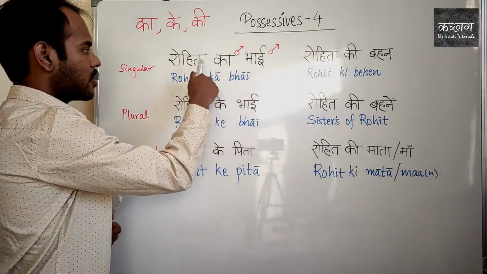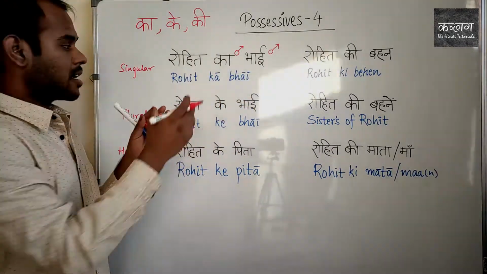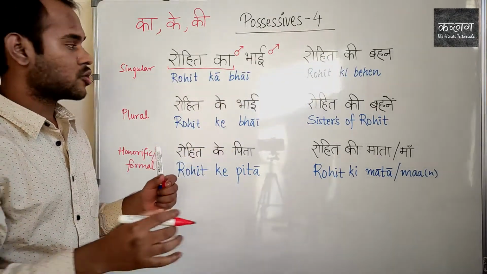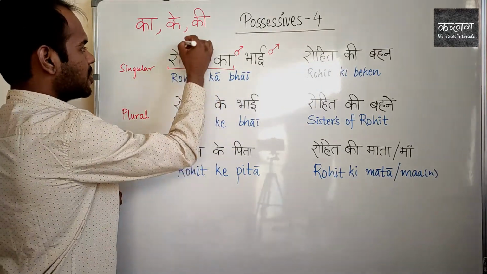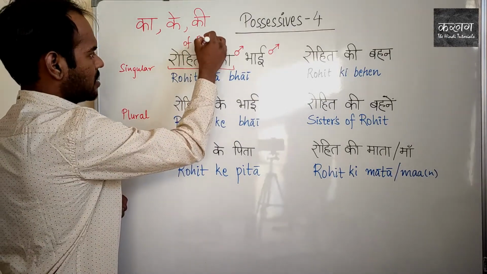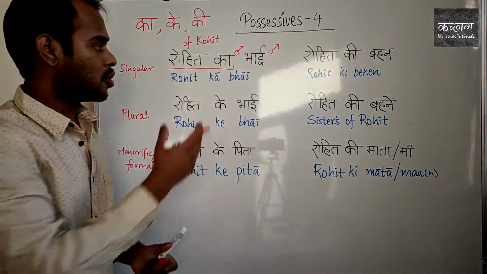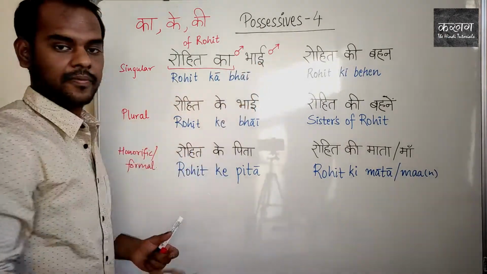Brother of Rohit. Remember, in Hindi we have postposition. So Rohit ka would mean of Rohit. Brother of Rohit, Rohit ka bhai.